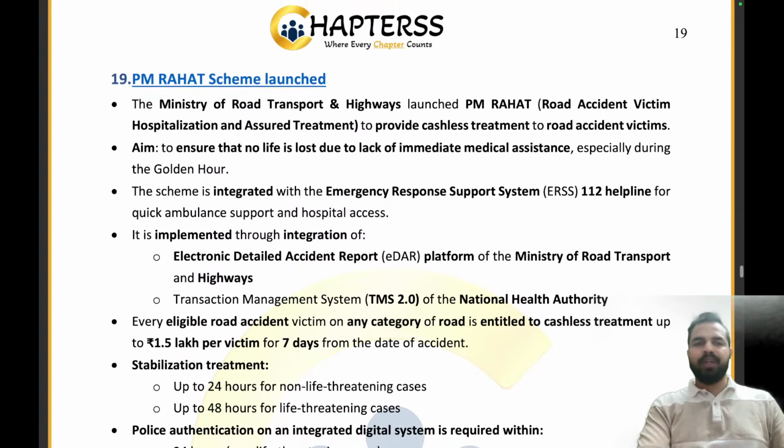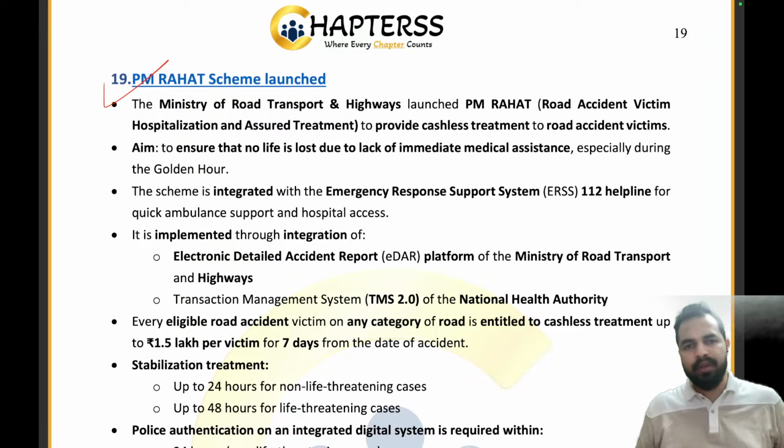Let's move on to the next news article, that is the PM Rahat scheme launched. So, my dear friends, in our country, so many times you see that when an accident takes place on the road, we are really supposed to take the victims of accident to the hospital. And you know that just after the accident, that 1 hour is really very important. Because if on the timely basis the person is being taken to the hospital and his treatment is getting started, then definitely we are able to save the life of the person.